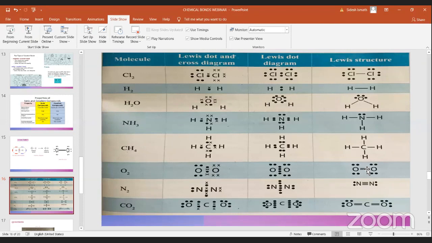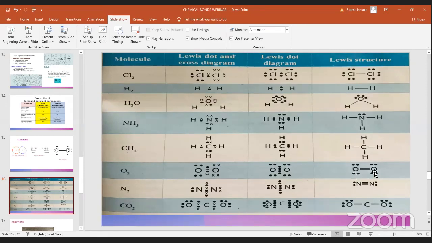These diagrams do not show valency. When we are drawing these structures, we are considering only the valence shell. How many electrons are there in oxygen's valence shell? Oxygen's valence shell has 6 electrons. To make it stable, how many more electrons will you need? You need 2 more. So that is what they have done here.